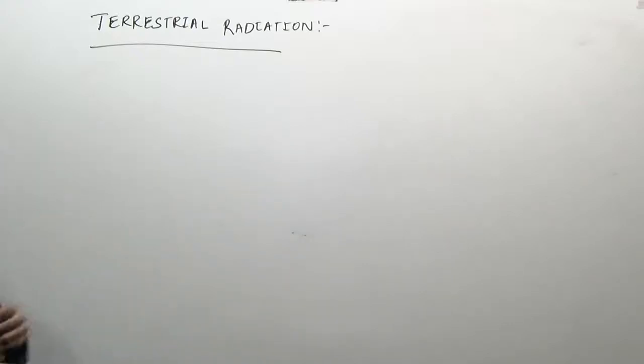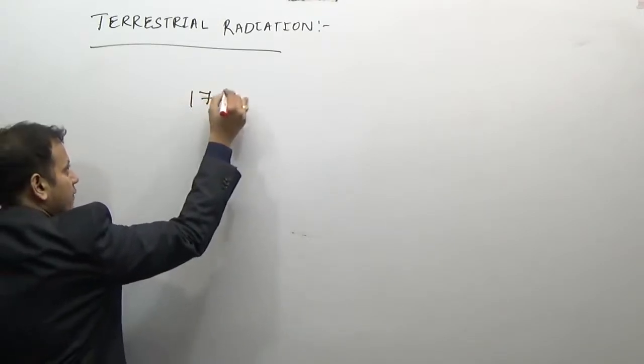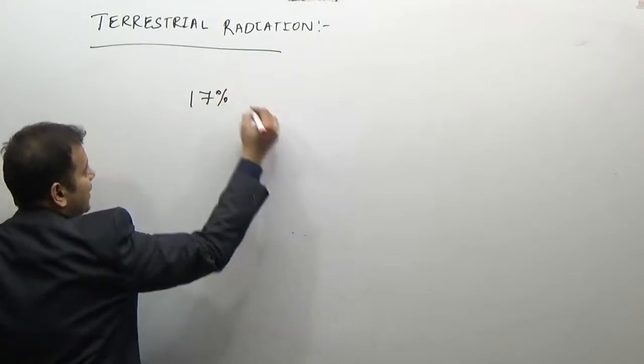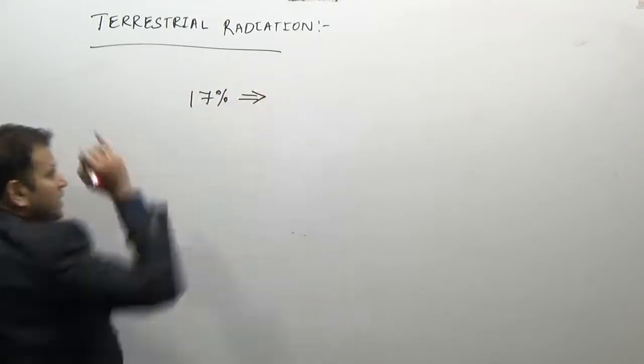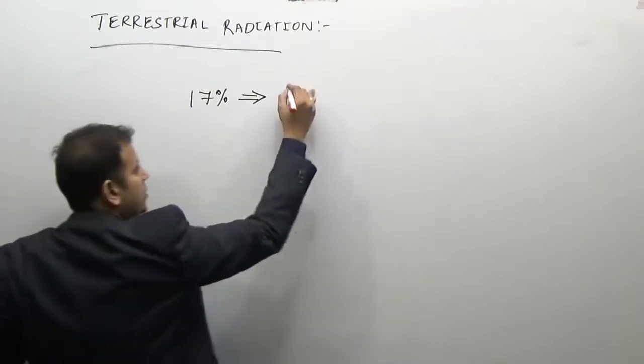Out of that incoming solar radiation, the Earth, 71% of the Earth's terrestrial radiation, 17% is radiated directly into the space.